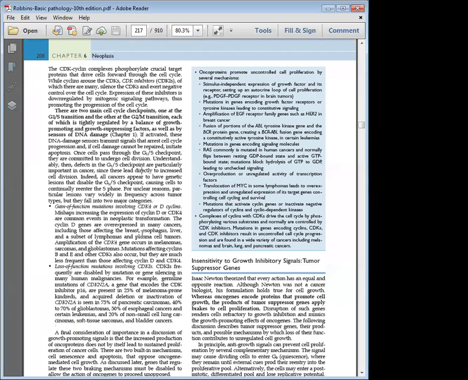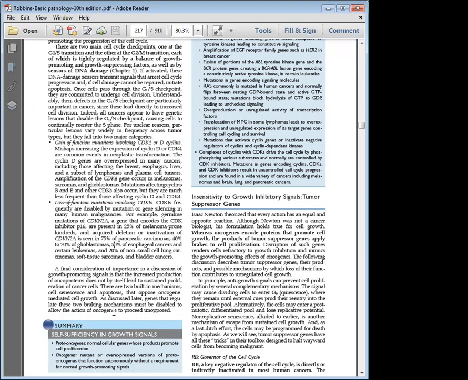So what happens is you have gain of function mutations in CDK4 or D-cyclin. That means the D-cyclins are present more, that means your CDKs are present more, so the cyclins are always active. Or you can get loss of function mutation of CDKI. So what does it mean? Inhibitors are not present inside the cell, so the cell continues to go into proliferation. So this is what is important. This is what happens in a cancer cell.